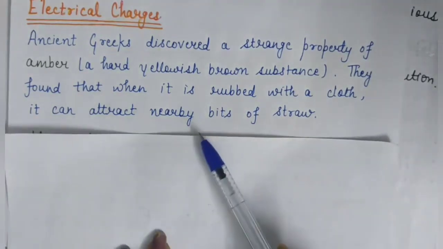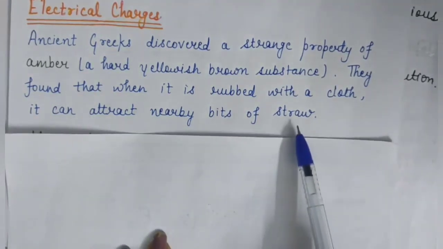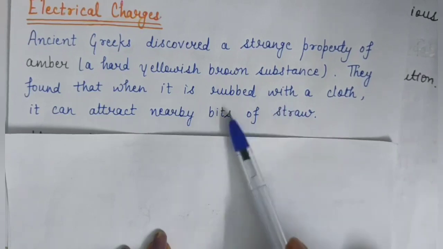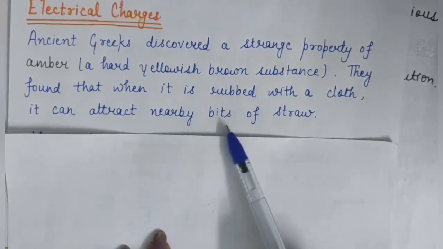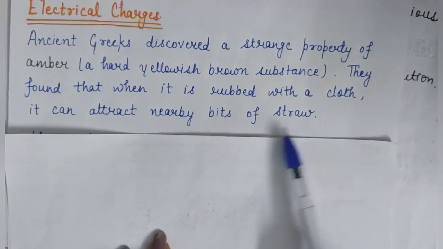But now a question arises in our mind, why does the amber attract nearby bits of straw? How is it possible?